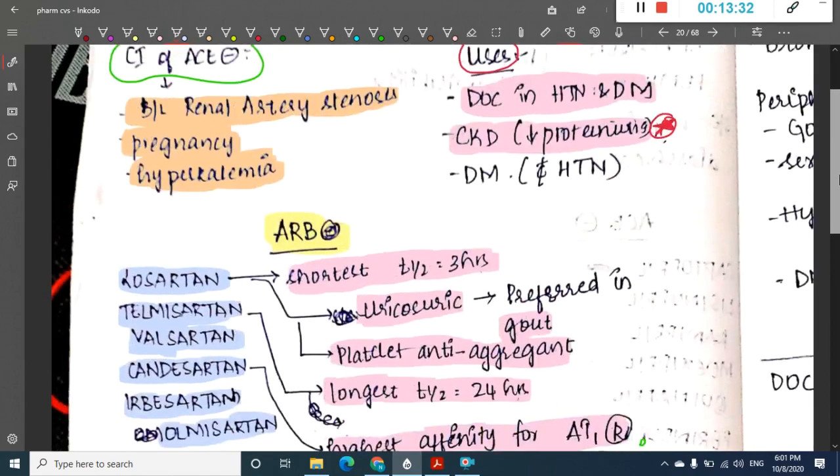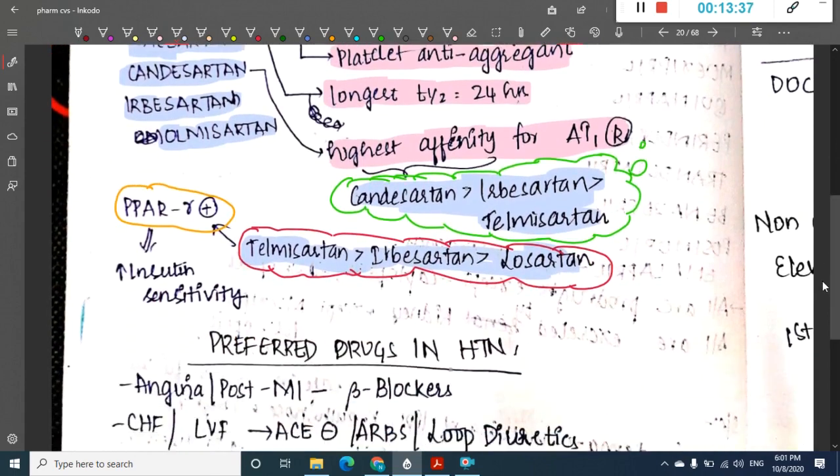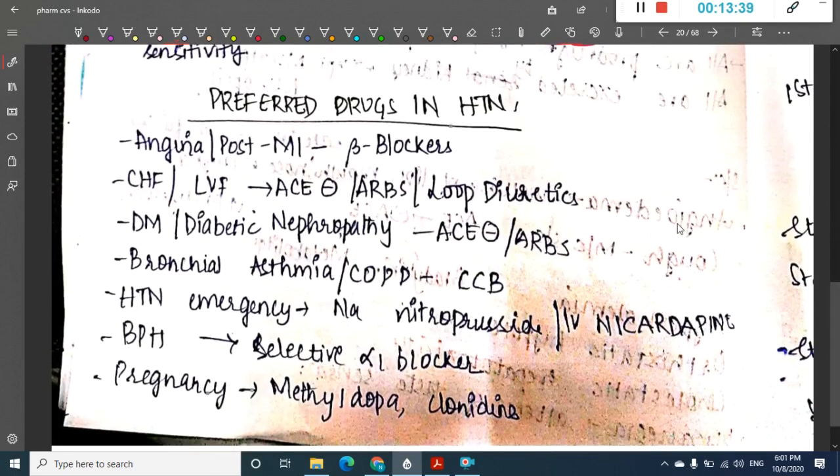Then let us now learn about drug treatment in hypertension. What are the preferred drugs in hypertension? In angina or post MI, beta blockers are preferred.